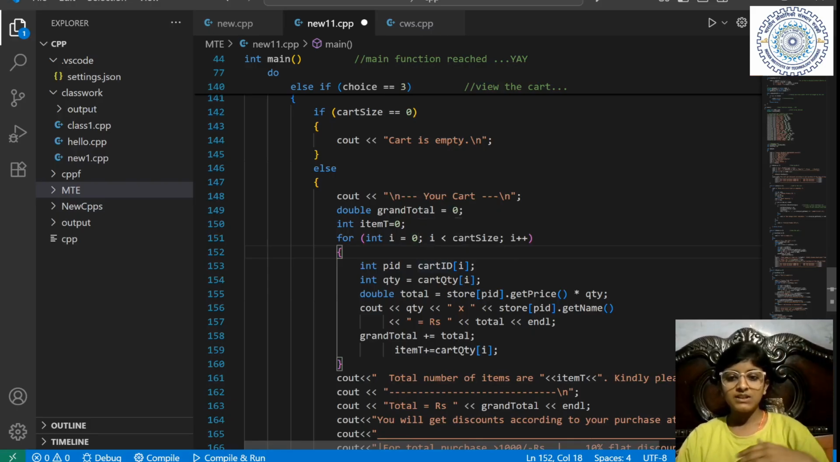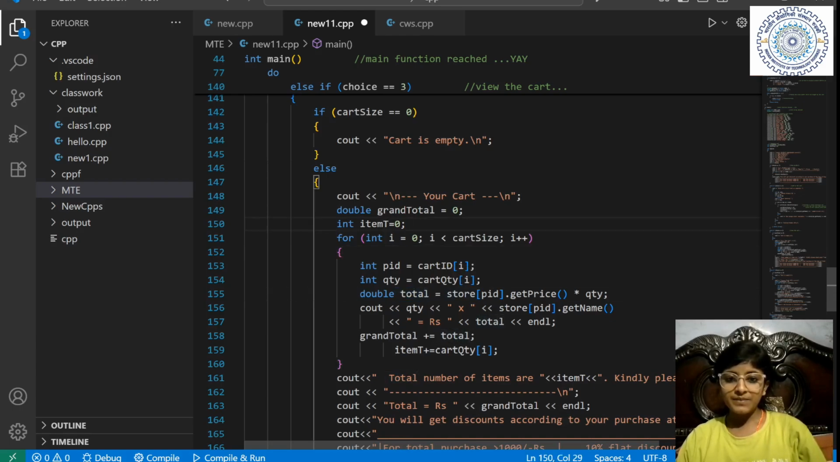In rack 0, the cart ID that you have entered will be stored in a temporary variable PID, and the cart quantity in rack number i is stored in another variable QTY. For each loop, the variables defined in it will be destroyed after the loop. So I have made another variable in this loop, and for the previous loop it will be null and void. I have taken another variable, total.